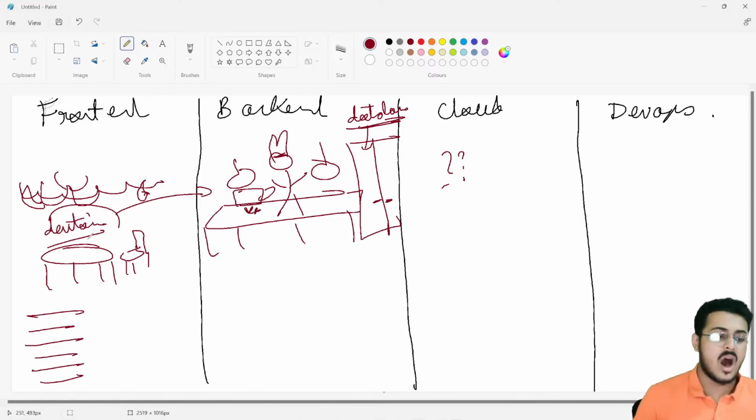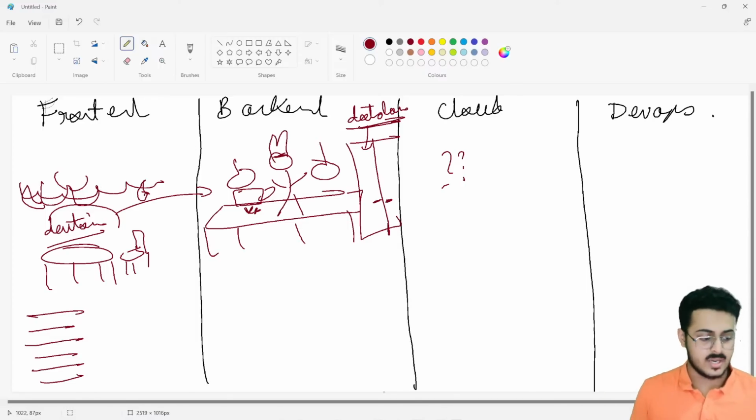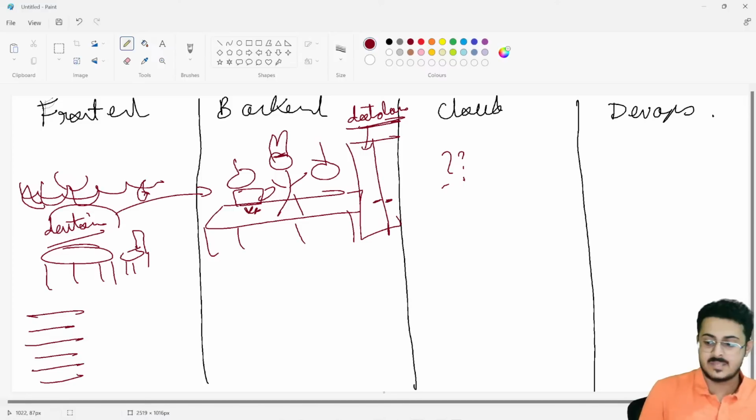Now, how is the front end able to communicate with the back end? Can somebody let me know what happens in the restaurant? How does your order go to the kitchen, and how does your order from the kitchen come back to your table? Can somebody let me know, guys? Please think about it. How does your food come back to your place? The waiters.